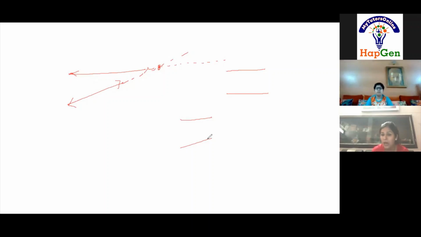But how will I prove that they will intersect? When I will extend these lines and they will intersect, isn't it? Yes, ma'am. So parallel lines should never intersect when we extend them in any direction. Clear? Yes, ma'am.